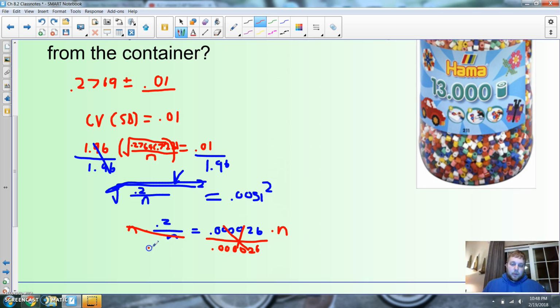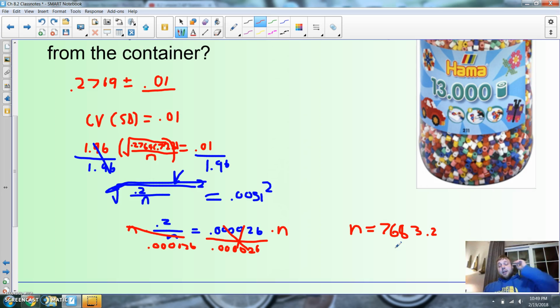So I'm going to divide this over here by 0.00026. All right, now I'm going to take 0.2 and then divide it by that ugly number, and I get roughly an n that equals 7, 6, 8, 3.2.